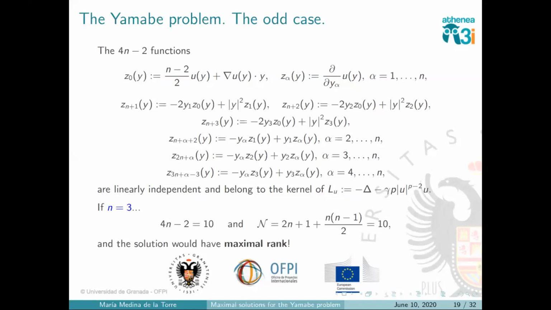So if we prove, because we didn't prove it yet, that we can find a solution that at main order has the form of these two circles, we will have a solution with maximal rank for dimension n equal 3. And if we prove that it's non-degenerate.